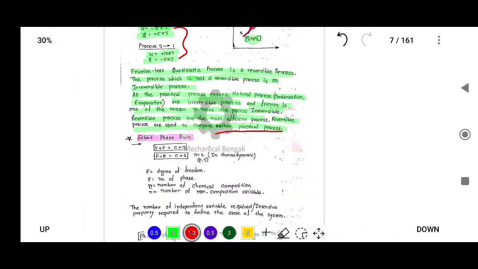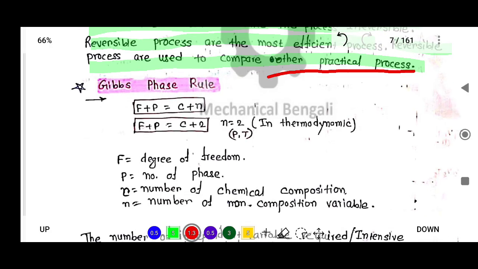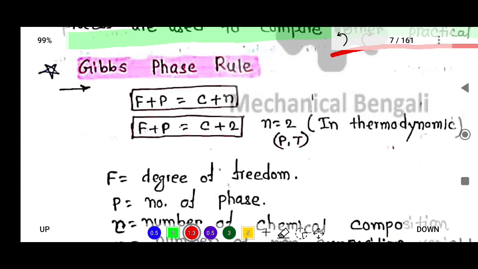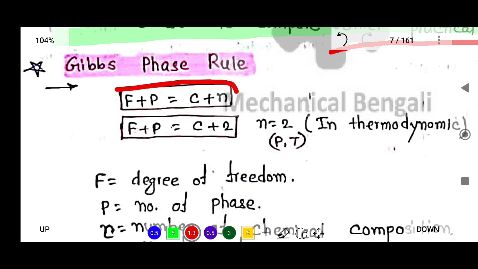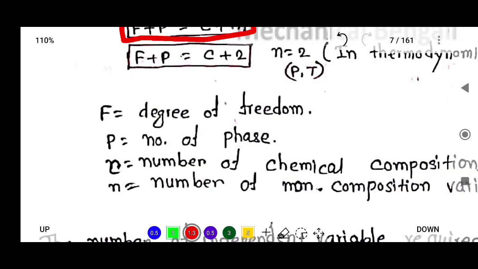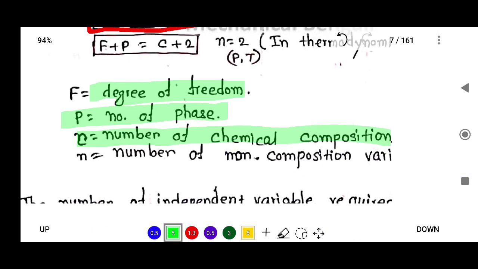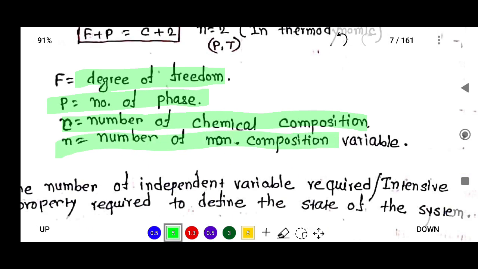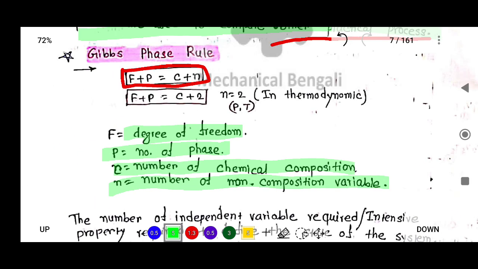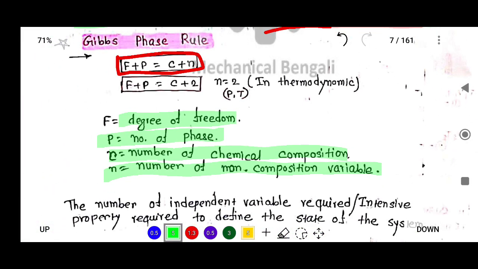Now the next topic, that is Gibbs phase rule. Gibbs phase rule says that F plus P is equal to C plus N. F is the degree of freedom, P is the number of phases, C is the number of chemical components, and N is the number of non-composition variables.